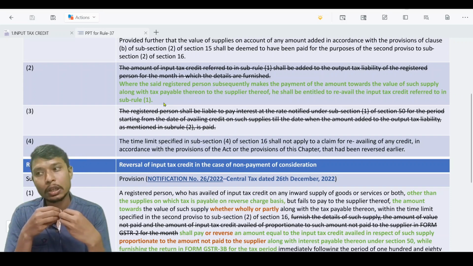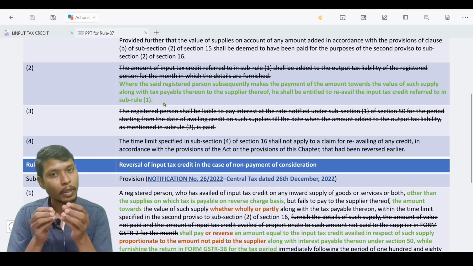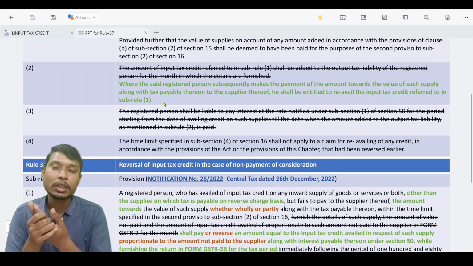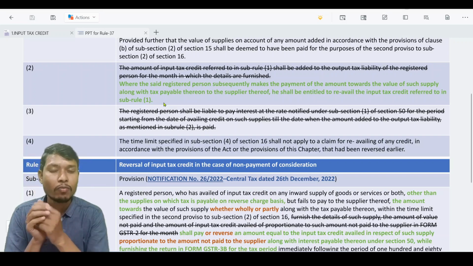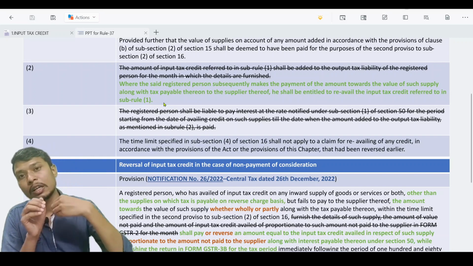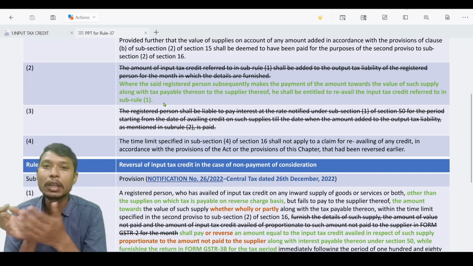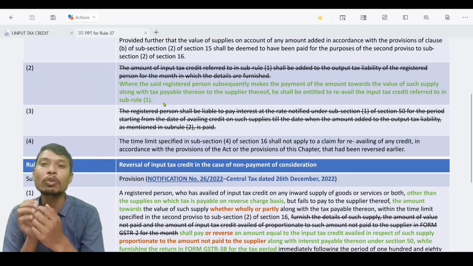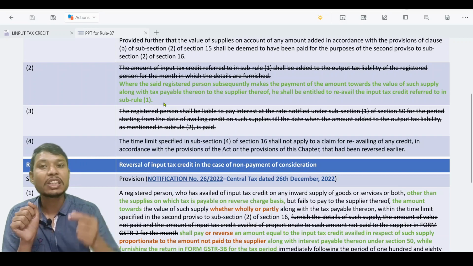Whatever the reversed input tax credit under section 37 can be reclaimed, because we are reversing the input tax credit because we are not able to pay the consideration within a period of 180 days. Once we have reversed the input tax credit, after that we have paid the remaining amount, the amount which is unpaid we have paid now, then we can reclaim the input tax credit which is earlier reversed.